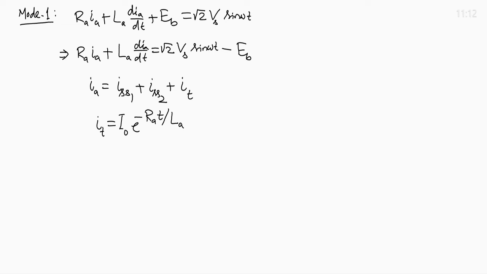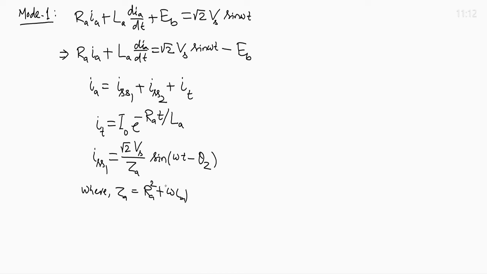Because it is simply an RL circuit, it will depend upon some initial constant I_0 and decays exponentially. And I_SS1 is the steady state current due to the AC source. Because this is an RL circuit, the steady state response is root 2 V_s by Z_A sin of omega t minus theta_z, where Z_A is the square root of R_A squared plus omega L_A whole squared, the impedance, and theta_z is the impedance angle, that is tan inverse of omega L_A by R_A.